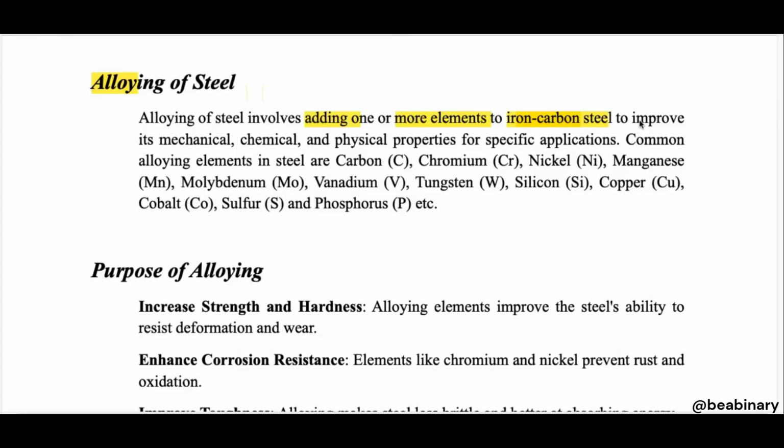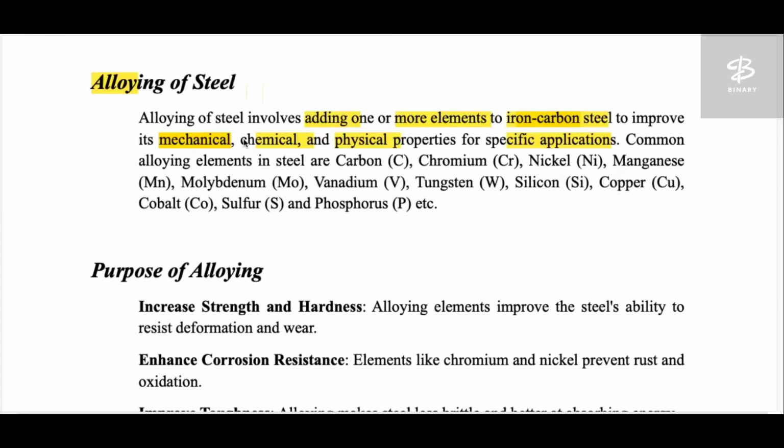So alloying is adding one or more elements into the iron carbon steel to improve its mechanical, chemical and physical properties for a specific application. Whatever the application we require, we can improve the properties accordingly. If we are mechanical engineers, we mostly concern ourselves with enhancing mechanical properties.